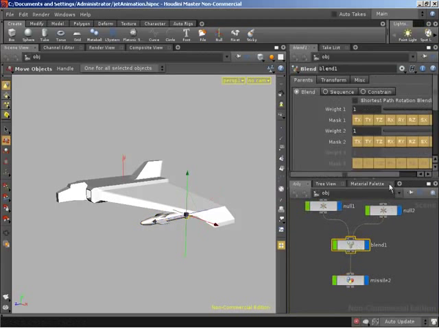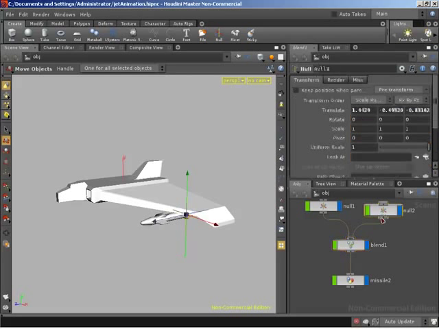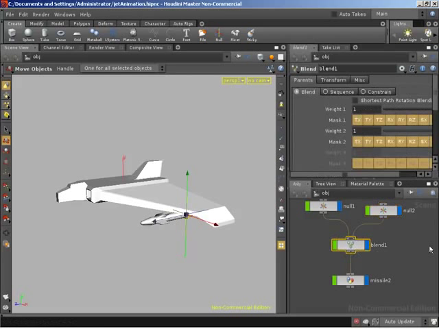So with that in place, currently both guys have a weight of 1. All right, let's make sure everybody sees that. So there we are on the blend tab, and on the blend tab we've got a weight 1 and a weight 2. Weight 1 corresponding to our first input being null 1, weight 2 corresponding to our second input being null 2. And check this out, right now both weight 1 and weight 2 have a value of 1, so basically we have 100% desire to have each of these nulls as our parent. So we're really going to get a 50-50.